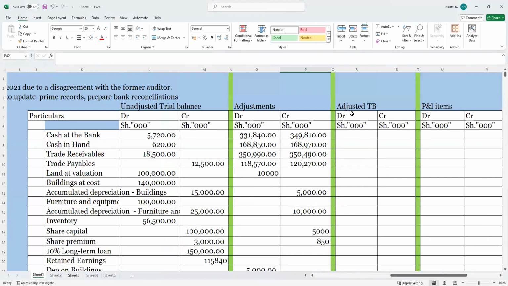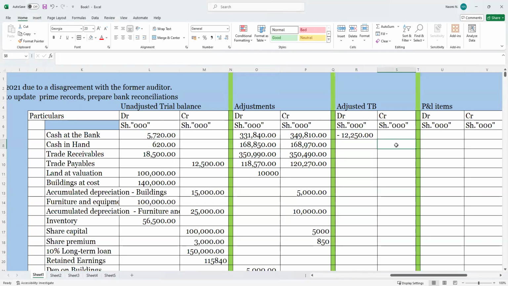So on the items, on the adjusted TB, this is what we will do. We will come here and say it's equal to, so we are on the debit side. We will say this one plus our debit on adjustments minus credit on adjustments. Then we say enter.